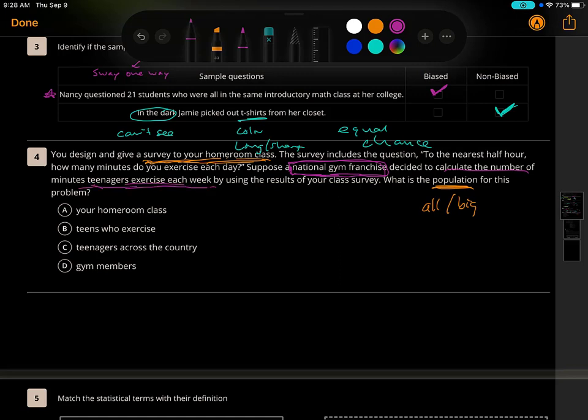Now, they're just focusing on your class, but the whole goal is these teenagers. Is it just teenagers in your homeroom class? No. Is it just teenagers who exercise? Well, it is a national franchise. So, you like McDonald's everywhere? Well, I want Mr. Ng's math building gym everywhere, on every street, right? So you're thinking about teenagers across the country. So your answer in this one would be C.